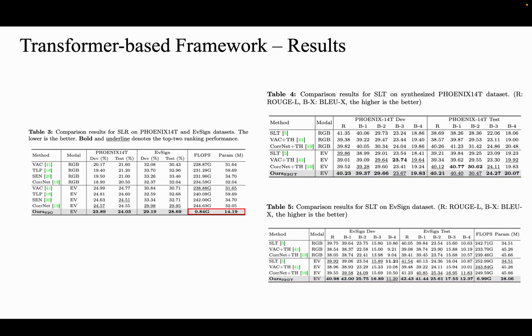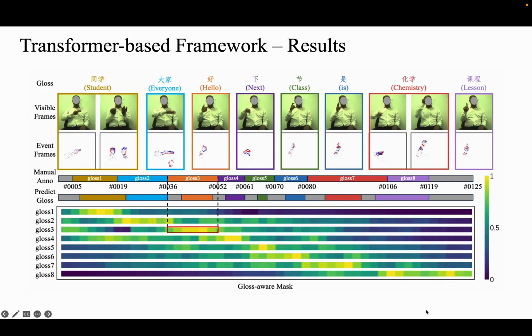Notably, thanks to the sparse backbone and efficient temporal aggregation module, our method for sign language recognition obtains competitive results with less than 1 gigaflops and 14 million parameters, which is significantly less than other algorithms. Furthermore, we visualize the learned mask in gloss-aware mask attention. We claim that it is capable of adaptively aggregating tokens that belong to the same gloss, thus modeling the complete sign language gestures and eliminating the interference from different glosses.